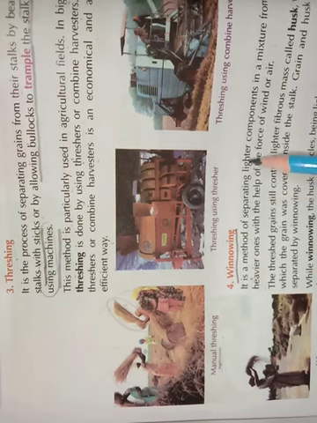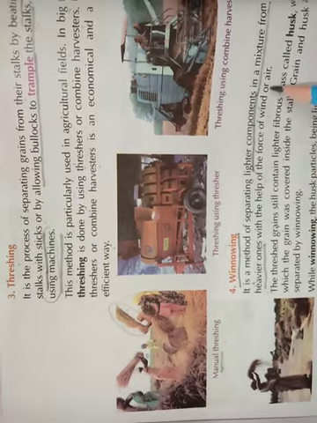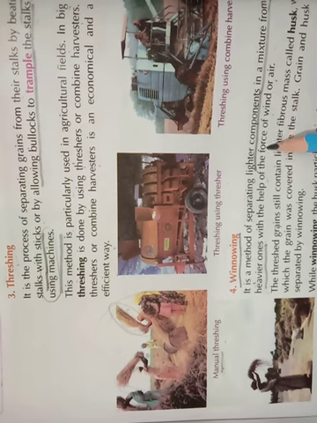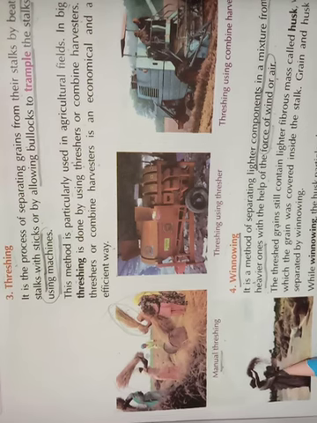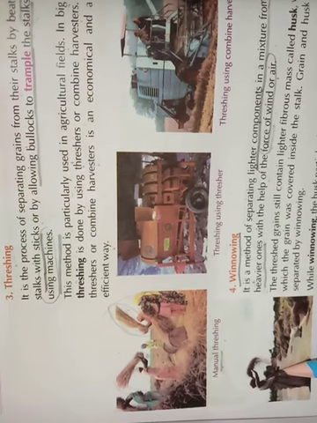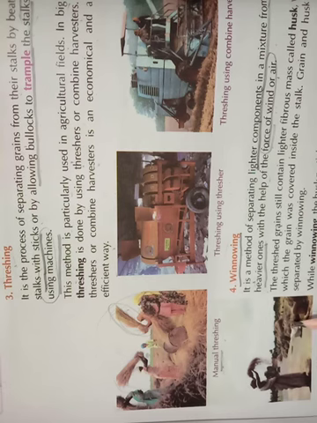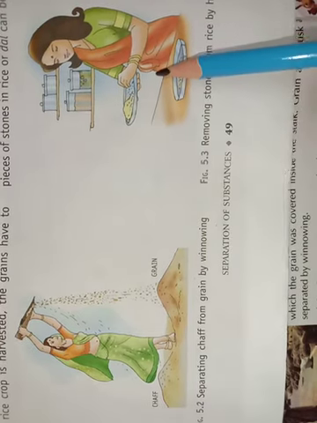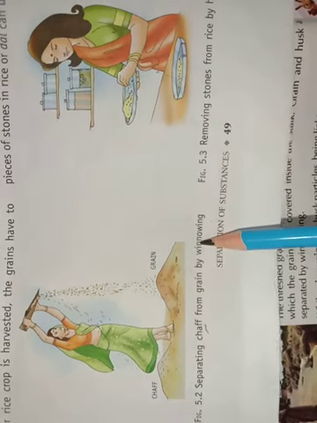Let's read out. It's the method of separating lighter components in a mixture from the heavier ones with the help of force of wind. So one thing is very clear, that this process is done with the force of air or wind. Like this lady is doing the winnowing process. It is done in the presence of air, and lighter undesirable things are collected in the direction of the flowing wind. Now here you can see two pictures. In one picture, the handpicking method is shown, and in another picture, the winnowing process is shown.